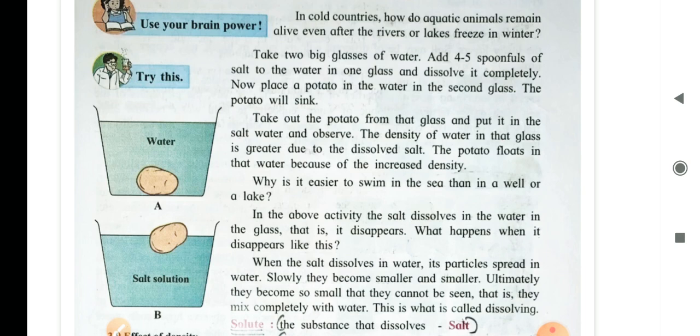Now, let us see a simple experiment. Take 2 big glasses of water. Add 4 to 5 spoonfuls of salt to the water in one glass and dissolve it completely. Now, take a potato and place it in the first glass.